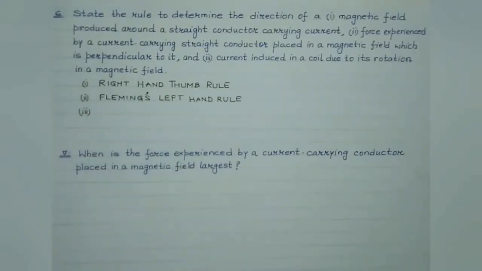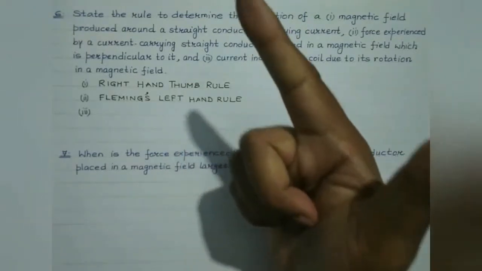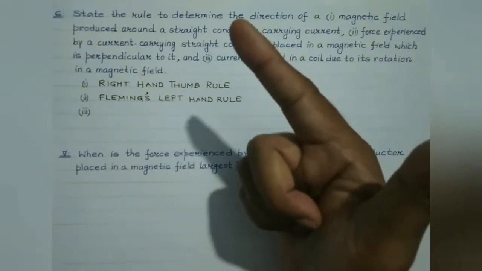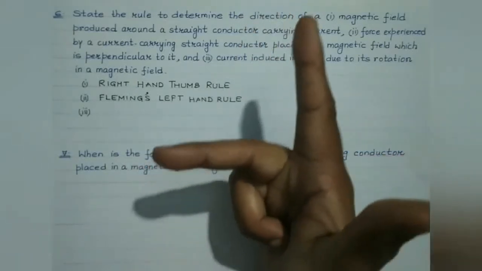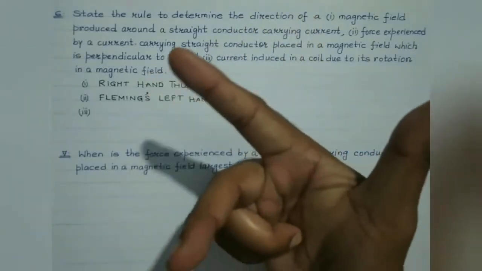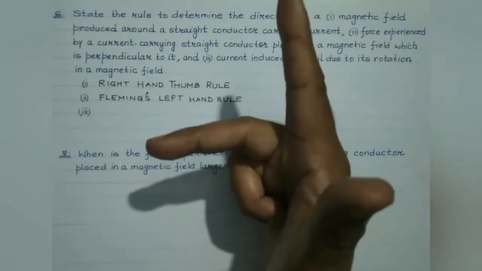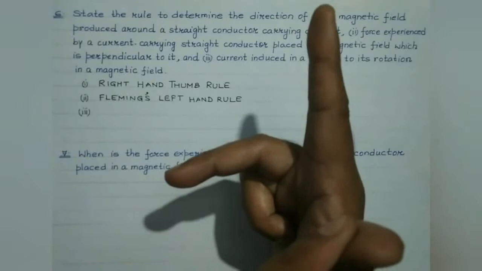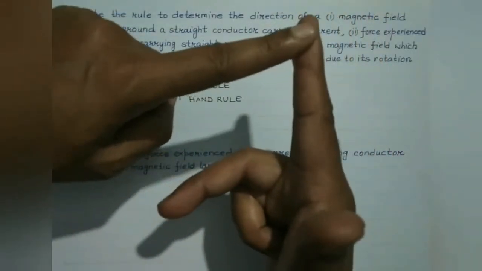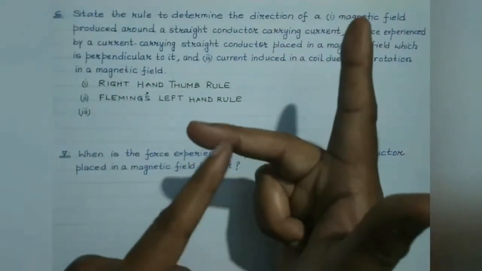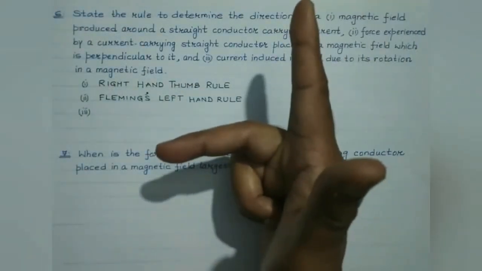Students, Fleming's right hand rule states that if you stretch the thumb, the forefinger or the first finger, and the central finger of your right hand, such that they all are perpendicular to each other, then if the thumb represents the direction of motion of the conductor, the forefinger represents the direction of the magnetic field, then the central finger will point towards the direction of the induced current.